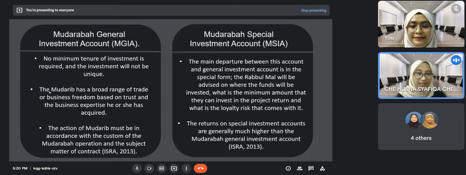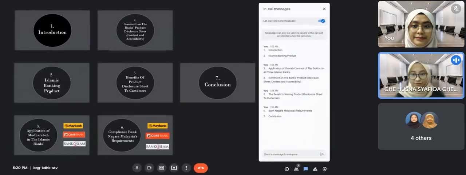For MGIA, no minimum tenure of investment is required, and the investment will not be unique. The mudarib has a broad range of trade of business freedom based on trust and the business expertise he or she has acquired. For MSIA, the main departure between this account and general investment account is in the special form. The Rabumal will be advised on where the funds will be invested, what is the minimum amount that they can invest in the project return, and what is the loyalty risk that comes with it. Next, I will pass the next presentation to Najwa.